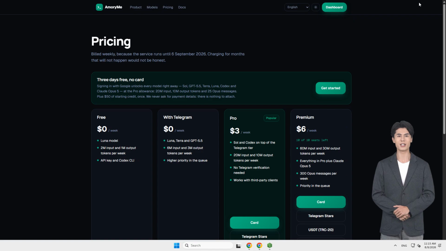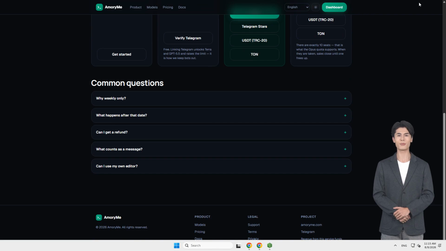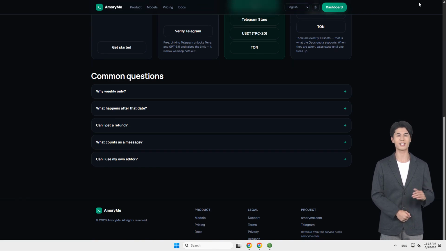Subscriptions are weekly because the service runs until September 6, 2026. Selling months or years that cannot be served would be unfair, so plans do not renew automatically.